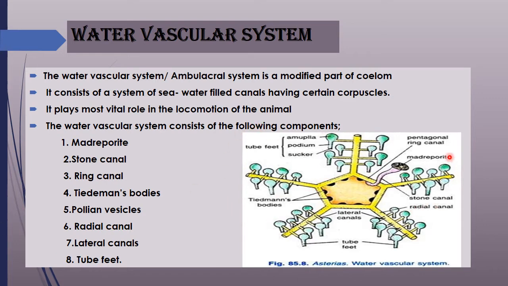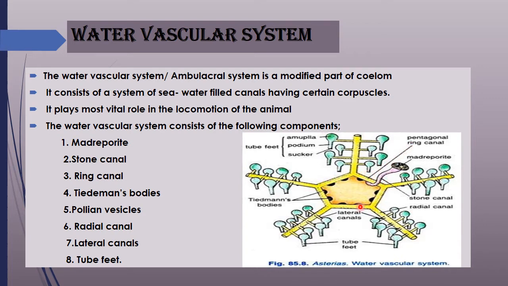So this is the diagram where we can see the water vascular system in starfish. Here we can see the madreporite, which is present on the aboral side, and the S-shaped stone canal and pentagonal ring canal.